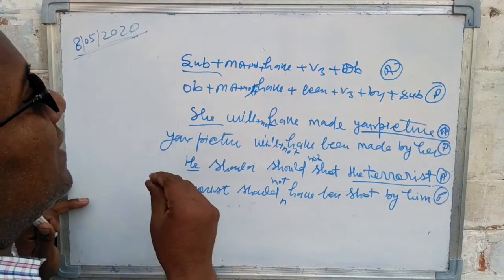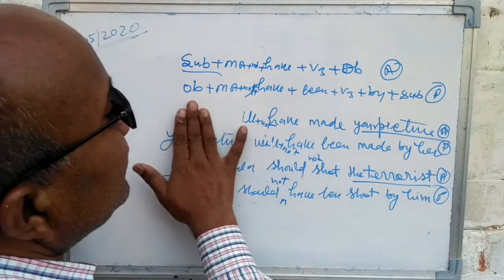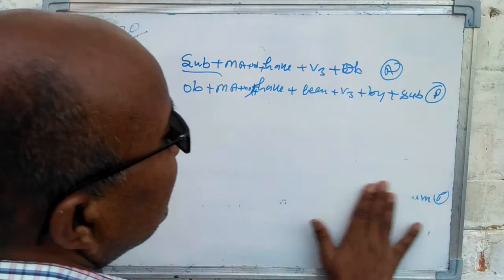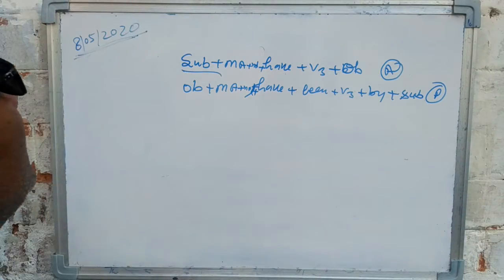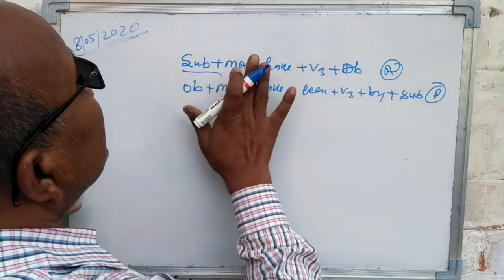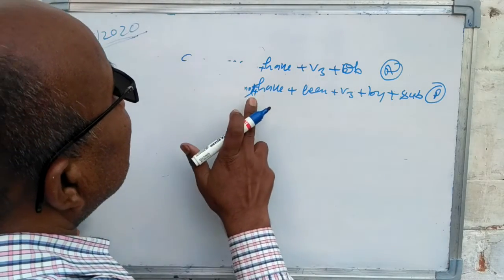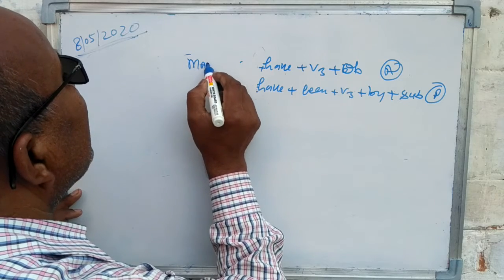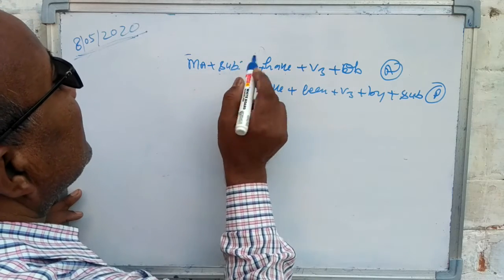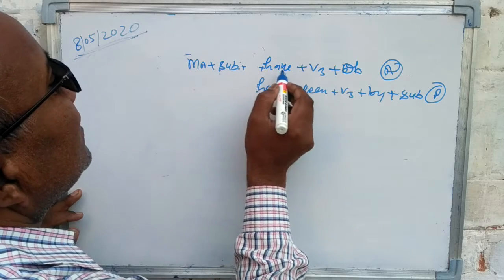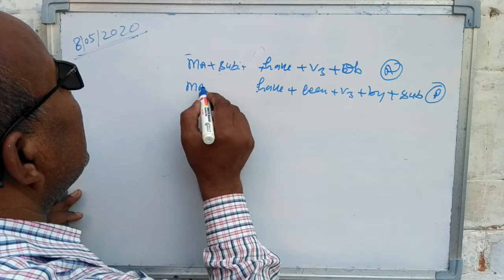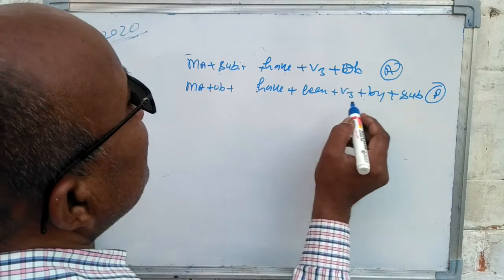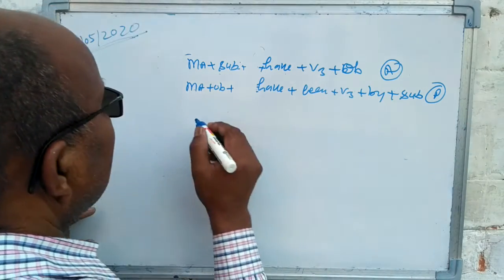Let's change an interrogative sentence based on modal auxiliary. Modal auxiliary plus subject plus have plus V3. Modal auxiliary plus object plus have plus been V3 by subject.